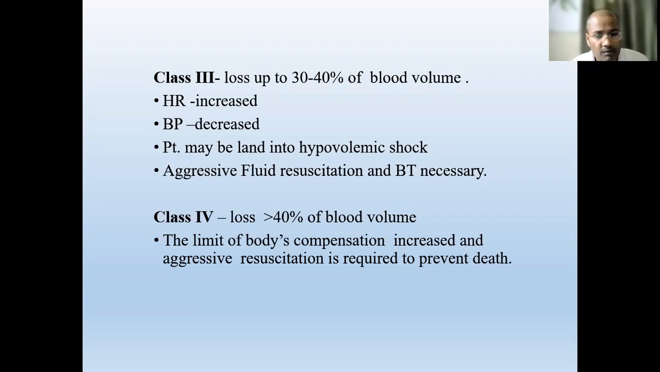In class 4 hemorrhage, the patient has lost more than 40% of the circulating volume, and here the body's limit of compensation is exhausted. You must control the bleeding, and active blood transfusion may be required along with aggressive resuscitation to prevent death.